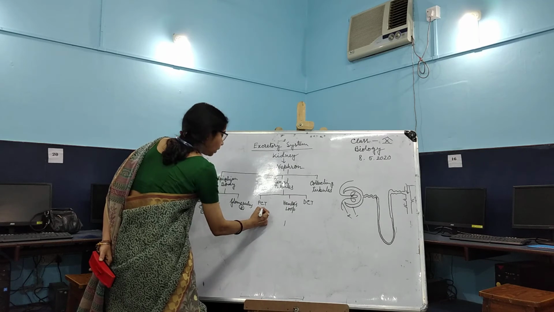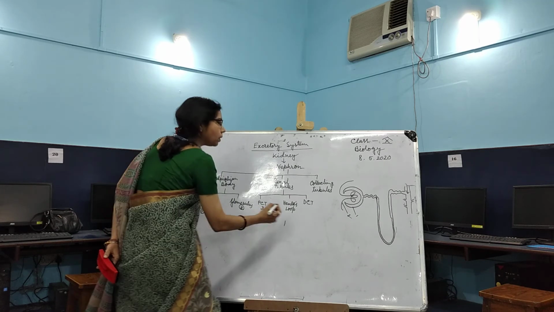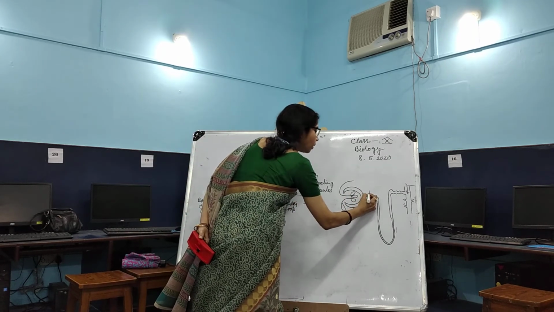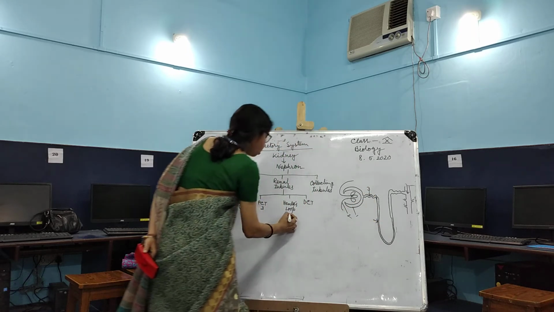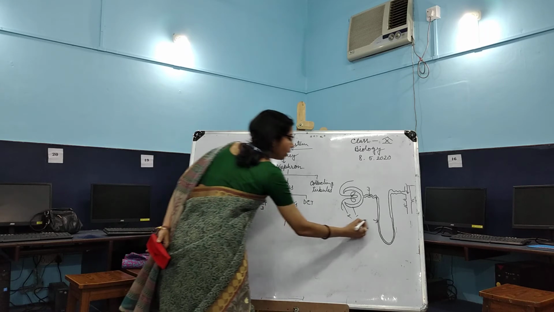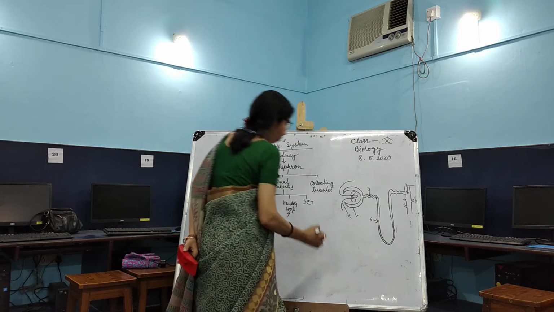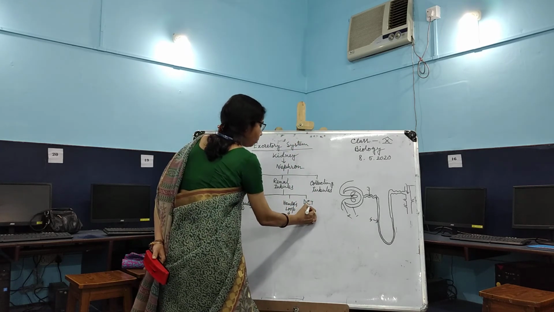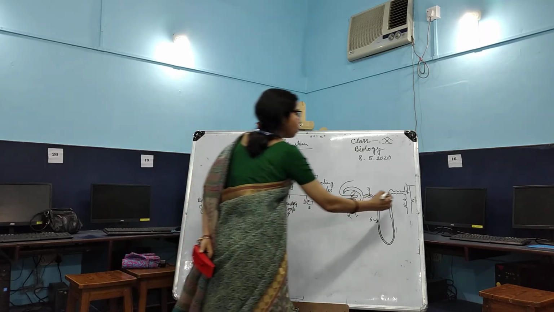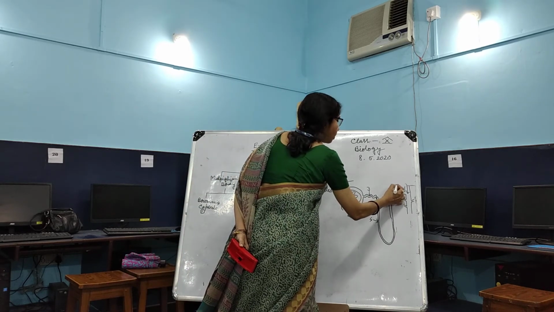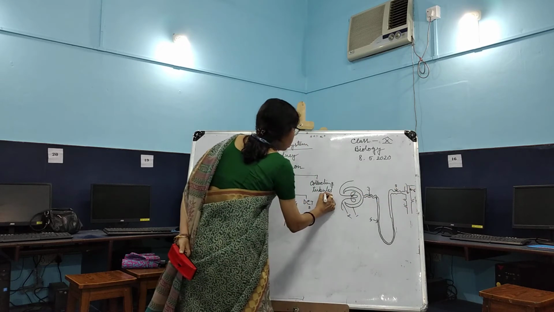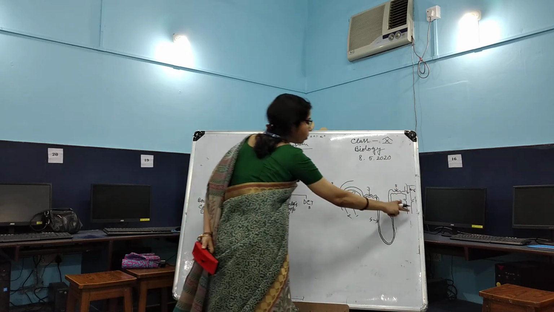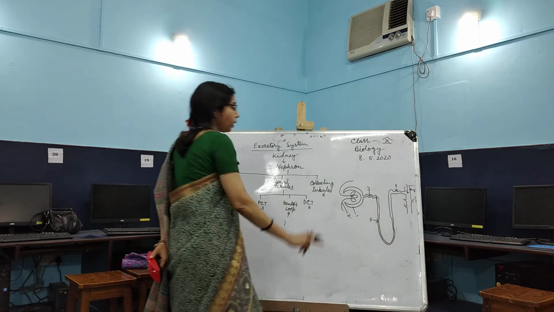Next, PCT is 3. Henle's loop is 4. DCT is 5. And the collecting tubule is 6. So these are the different labels we get in the nephron.